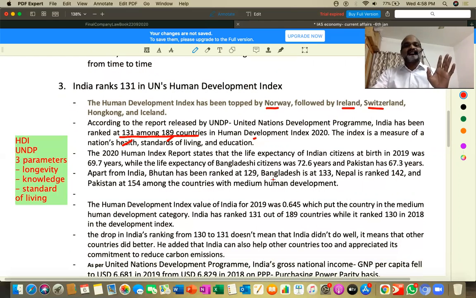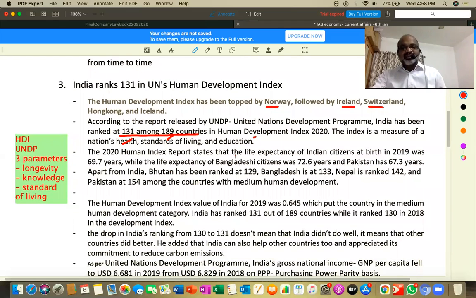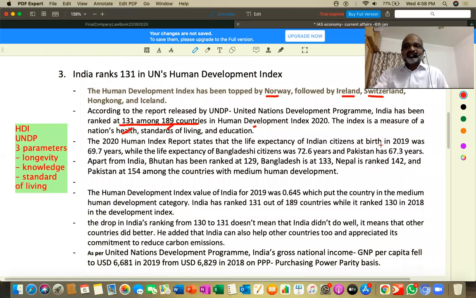Next, the 2020 Human Development Index, life expectancy of Indian citizens. Life expectancy at birth is 69.7 years, which means a person in India lives 69.7 years on average. That is pretty good news. Previously, it was 66 years. Fortunately, Indians are now living longer, so there's an improvement. While the life expectancy of Bangladesh was 72, unfortunately, some countries are doing better.